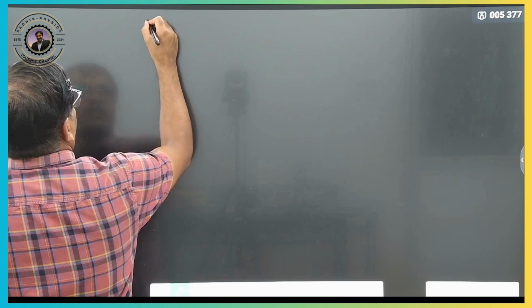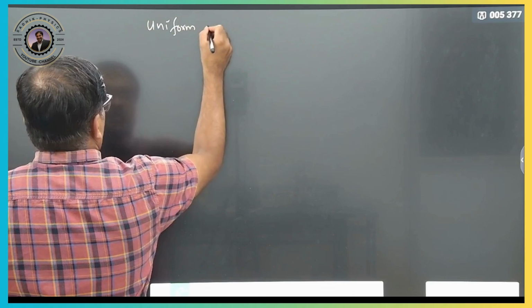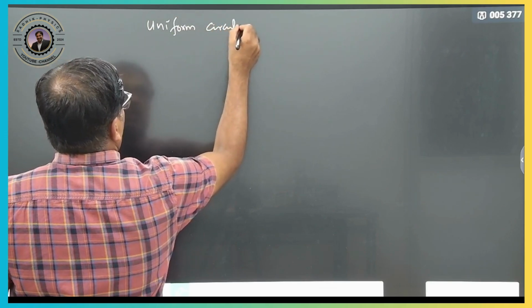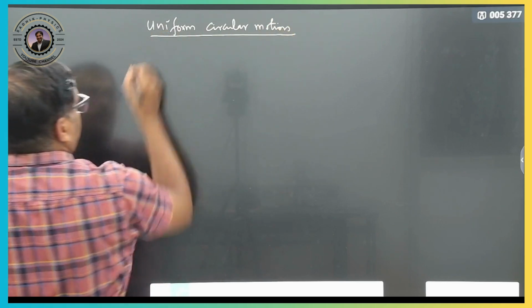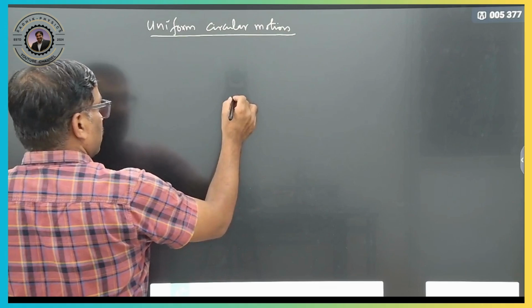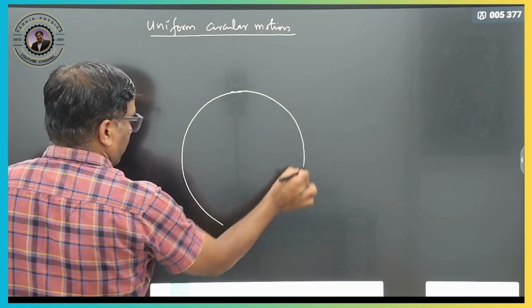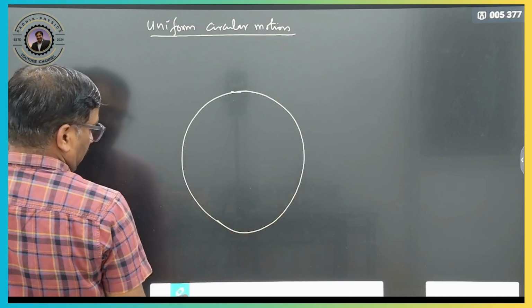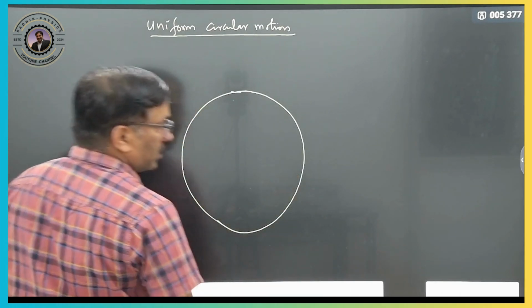How? Let us see. We will take uniform circular motion. What is uniform circular motion? There is one particle going in a uniform circular path. Uniform circular motion means the time period is constant and omega is constant.